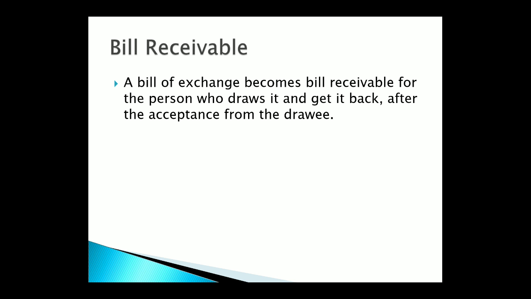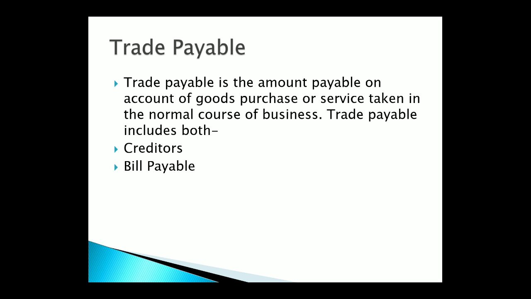The shopkeeper is accepting the bill. That is why for him that bill is bills payable, because he has to pay the amount. I think the concept is clear. So this is known as bills receivable, and bills receivable are also part of trade receivables. Okay, now we will talk about trade payable.